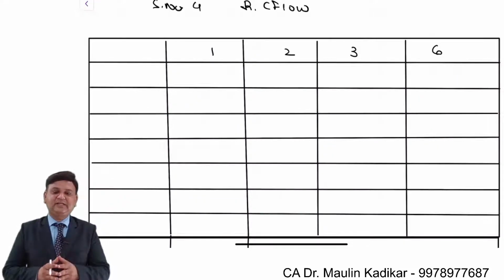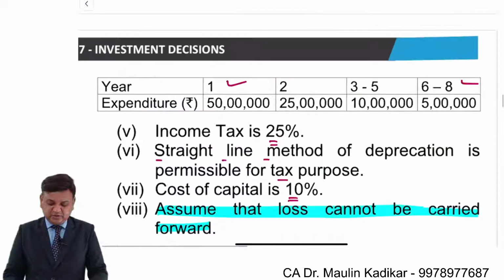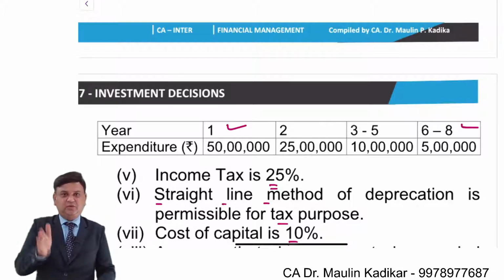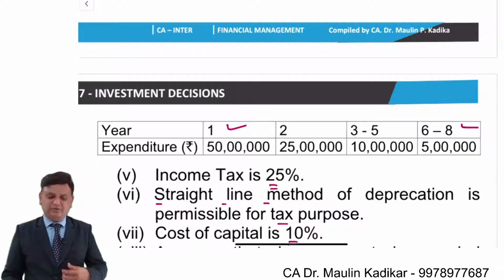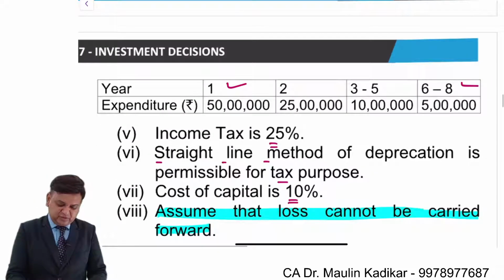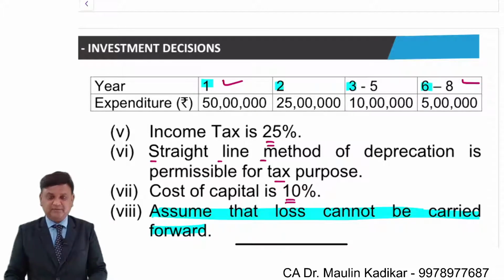Let us understand how to calculate the cash flow. Friends, we do not have to prepare the cash flow for each of year 1, 2, 3, 4, 5, 6, 7, 8. We may prepare it only for the first year, second year, third year, and sixth year.